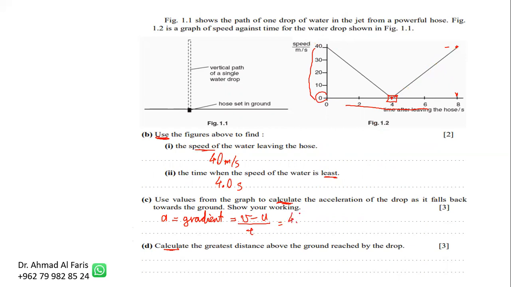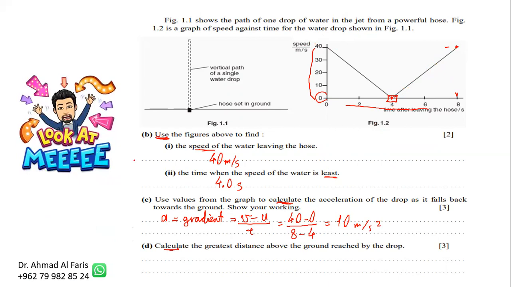So it will be 40 minus 0 divided by 8 minus 4, and the answer is 10 meters per second squared. Why is it 10? It's equal to g, the gravity acceleration. Most of the time they ask this question, the answer is 9, 9.5, 9.7, 9.8, or 10. So you have to be careful.